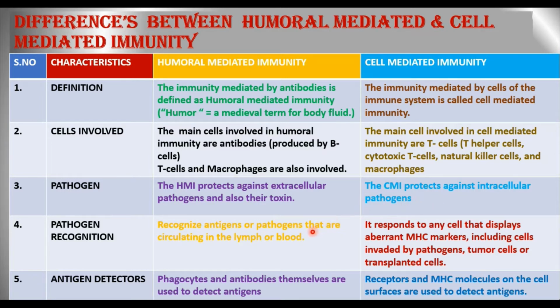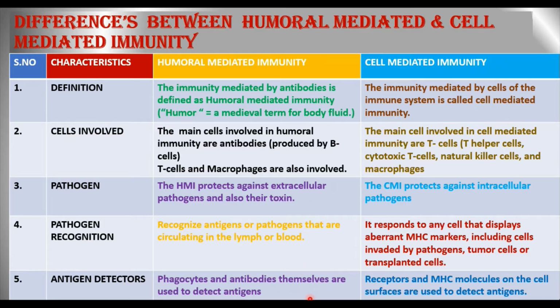Then humoral mediated immunity is going to recognize the pathogens that circulate in the lymph or blood. Whereas cell mediated immunity is going to respond to any cell that displays aberrant MHC markers, that is, major histocompatibility markers, including cells invaded by pathogens, tumor cells, or transplanted cells.